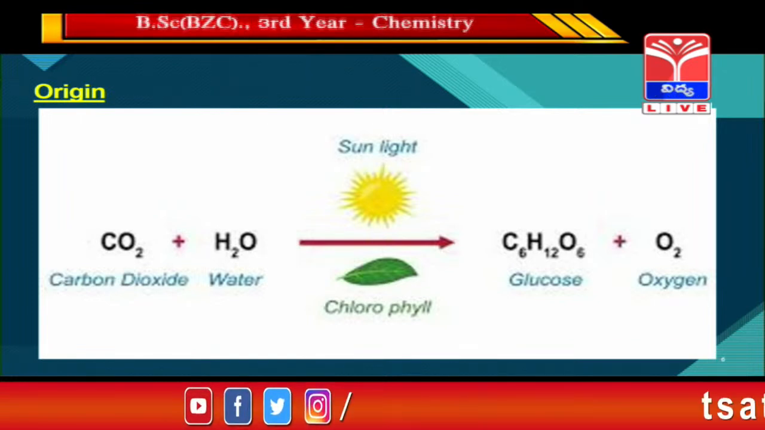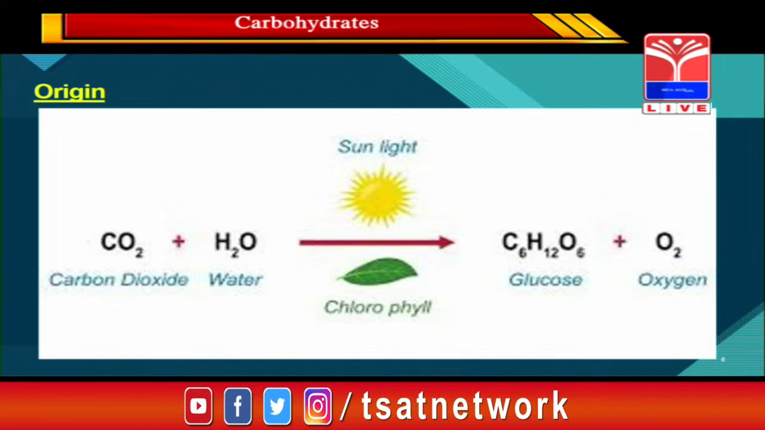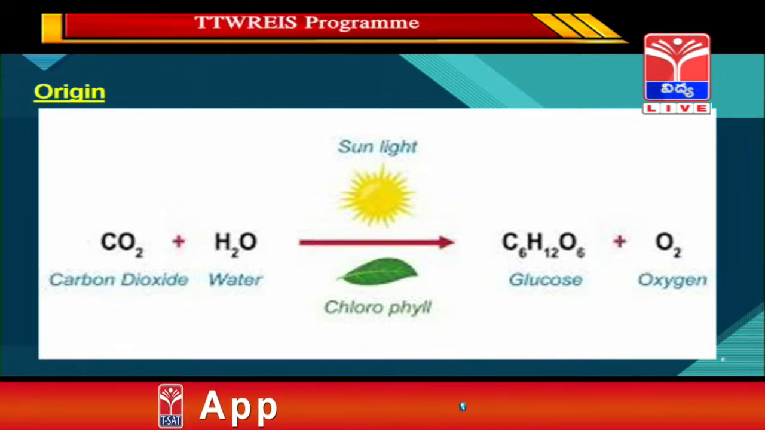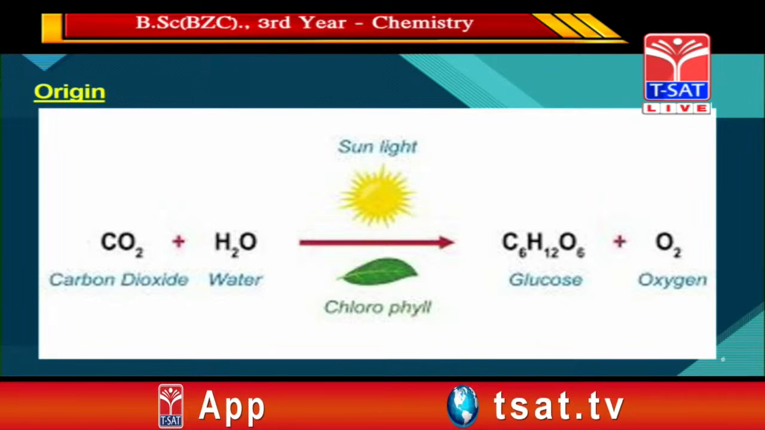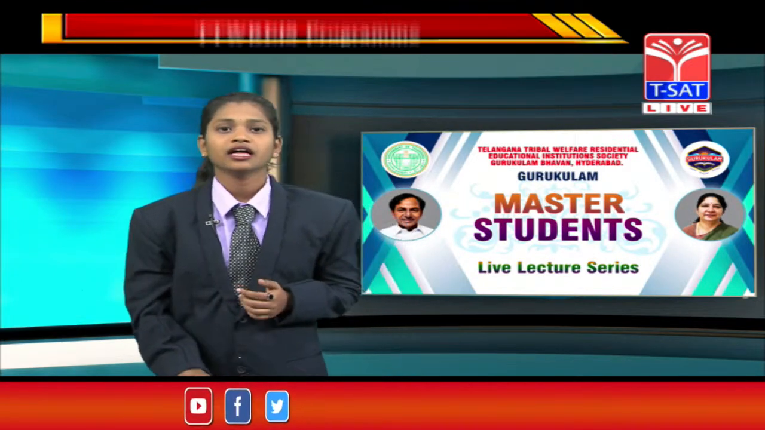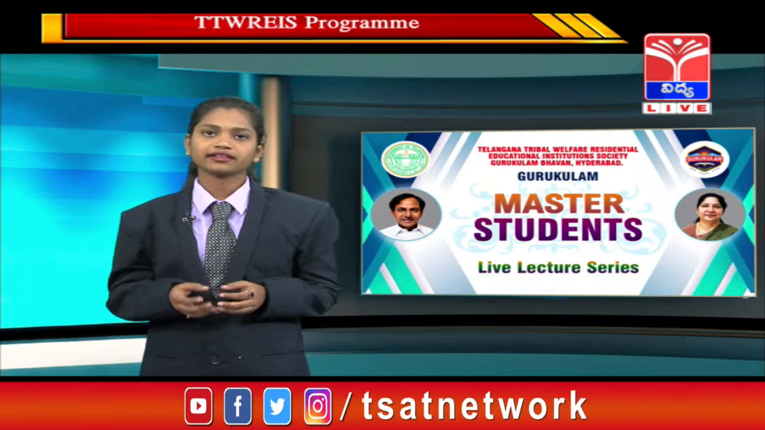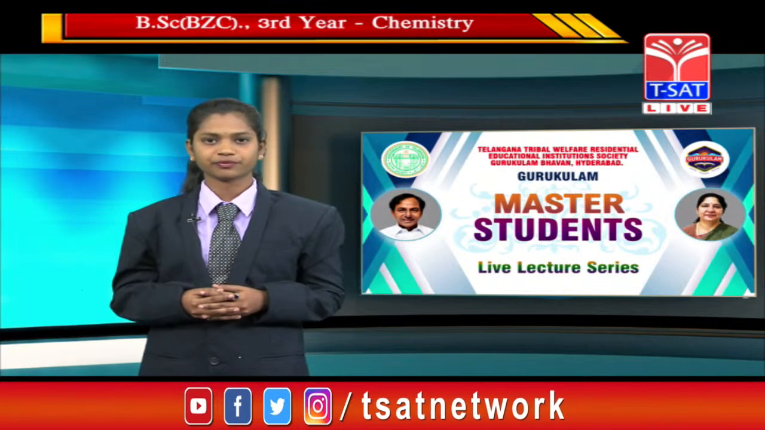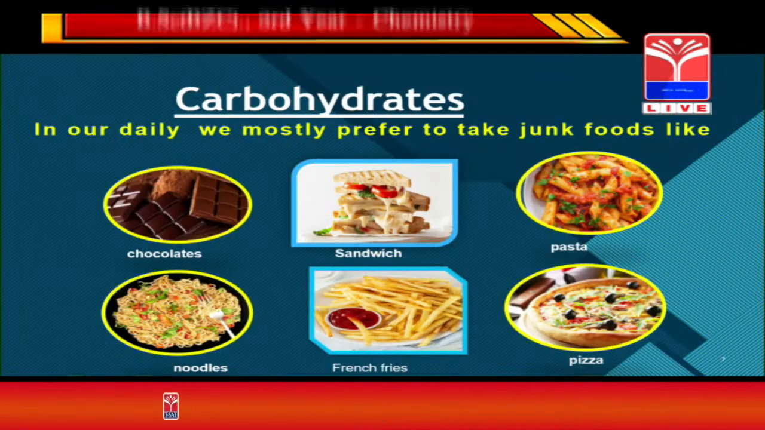The formula of glucose is C6H12O6 and the byproduct we get is O2. Oxygen is the byproduct in the process of photosynthesis. This process is called photosynthesis. We have completed where the carbohydrates come from. Now we'll see some more of it.